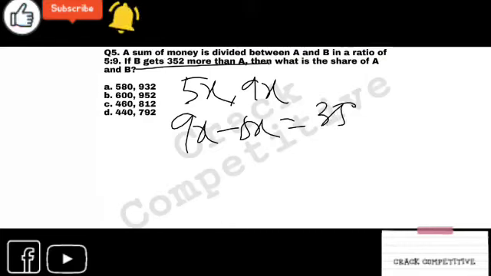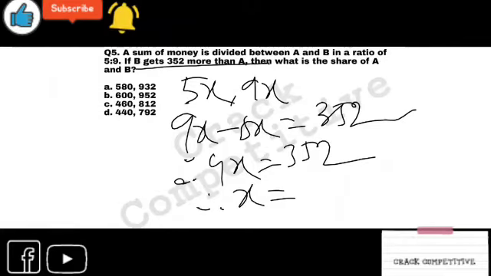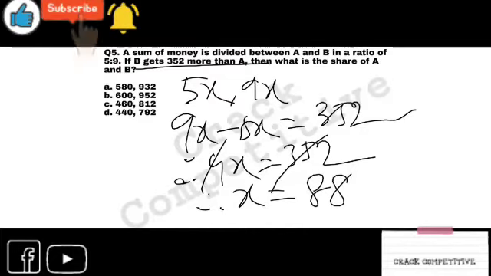You can see that B gets the most. So 9x, 5x, 3, will get 4x equals to 352. X will have the value of 88, right? 4x is 352, and you can calculate like this. And then you can also find the ratio, 5 into 88.